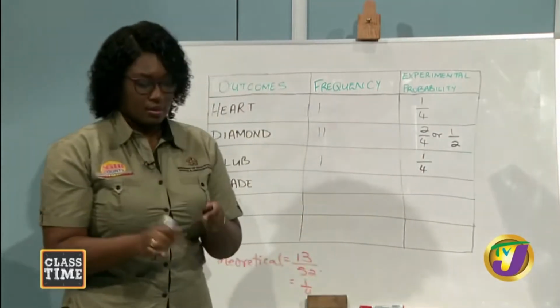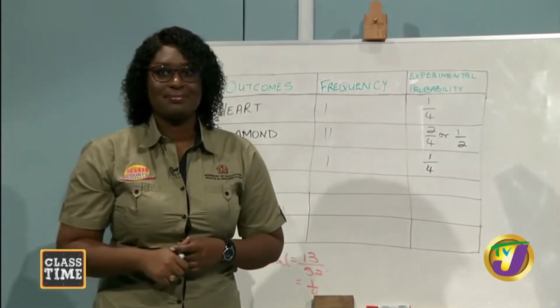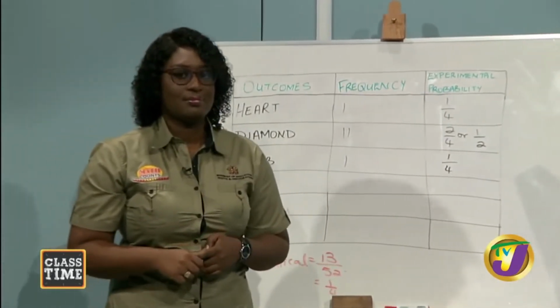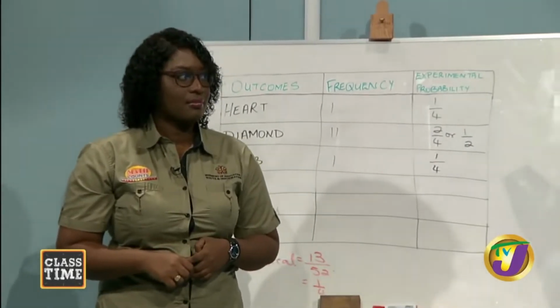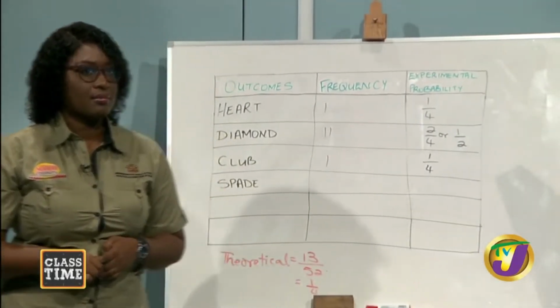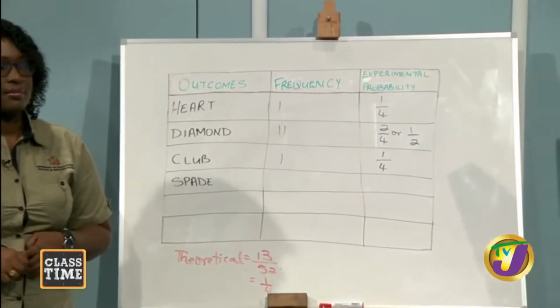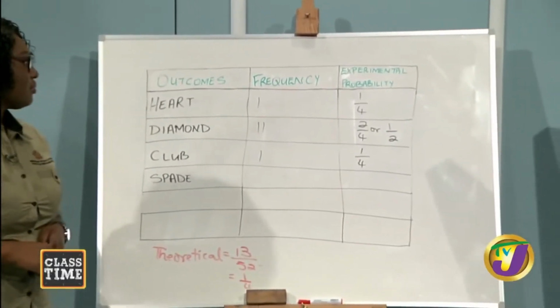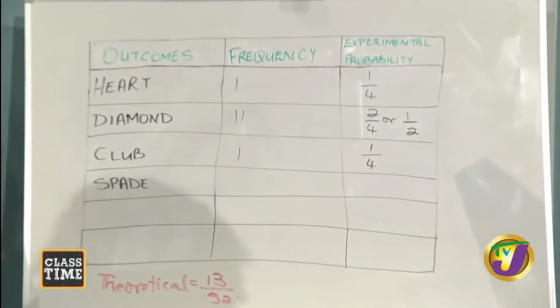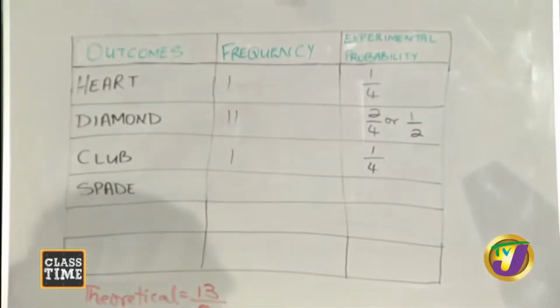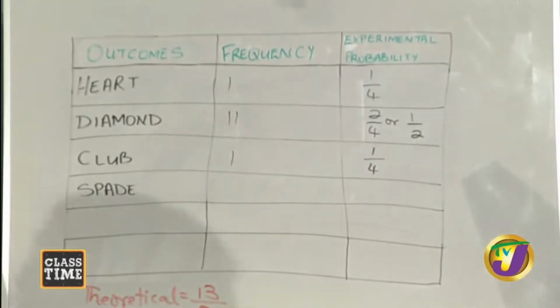Now, based on our theoretical probability, we knew that we had 1/4 of a chance of getting each suit. But in actuality, let's see what we have here. Heart was 1/4, so our experiment is actually matching our theoretical for hearts. Diamond was a half or 2/4, but for the theoretical, it was 1/4, so that's a little bit different. And for clubs, it was 1/4, which is in keeping with our theoretical.